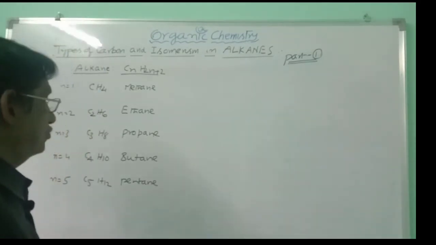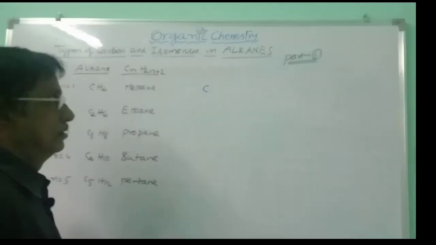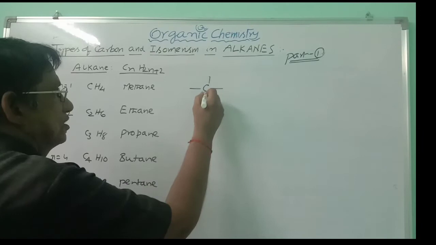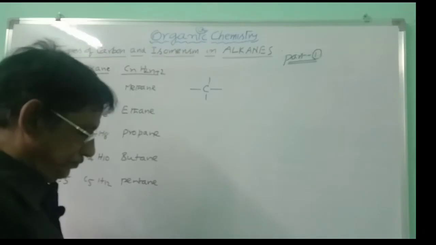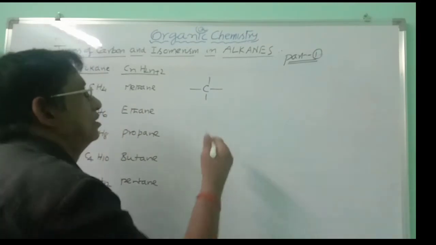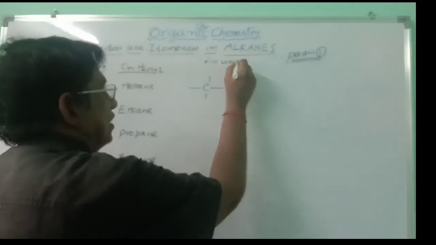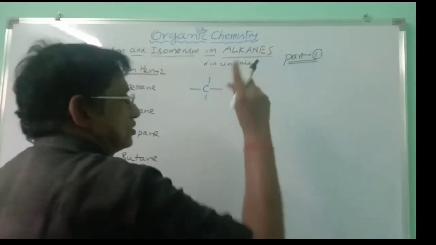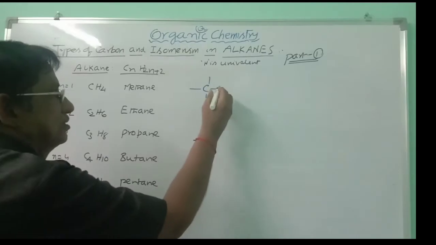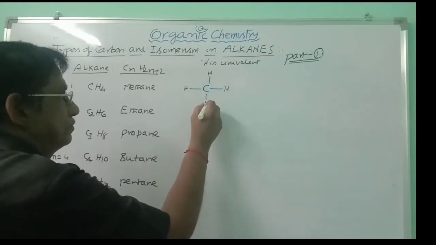And you write the structure here. Carbon, this is the carbon, which is having 4 valencies. This is like this because it is alkane, 4 sigma bonds. Hydrogen is always univalent. Its valency is always 1. It carries only 1 sigma bond. And so here the 4 sigma bonds of carbon will be satisfied by 4 hydrogens.